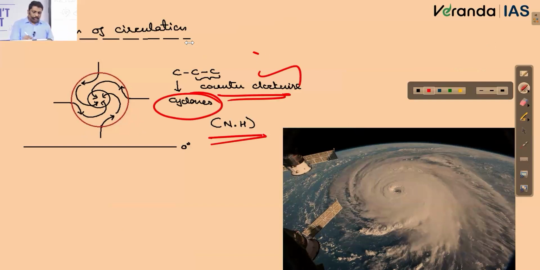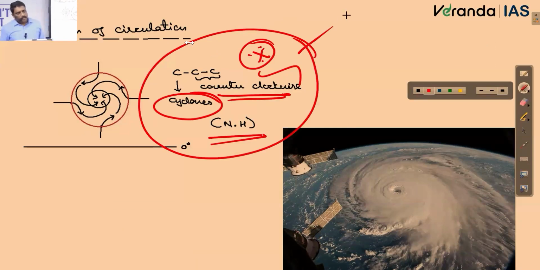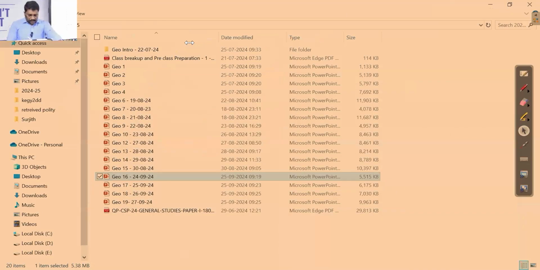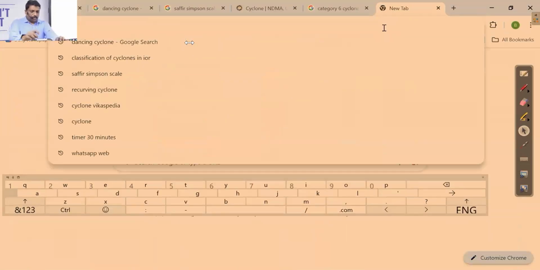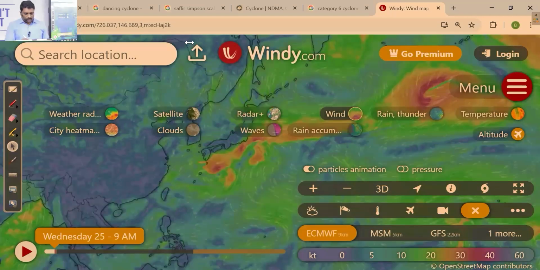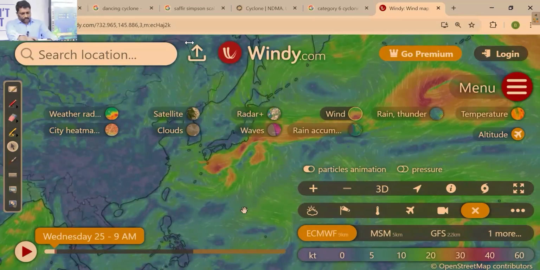in direction. I told you this particular fact is very, very important. If I remember this one fact, I can remember almost all the facts. For example, what will be the direction of cyclones in the Southern Hemisphere? What will be the direction of anticyclone in the Northern Hemisphere and Southern Hemisphere? All the facts I can remember, provided I take pains to remember only one particular fact. I repeat again. So what will be the direction of cyclones or cyclonic circulation in the Northern Hemisphere? It'll be anti-clockwise or counterclockwise.